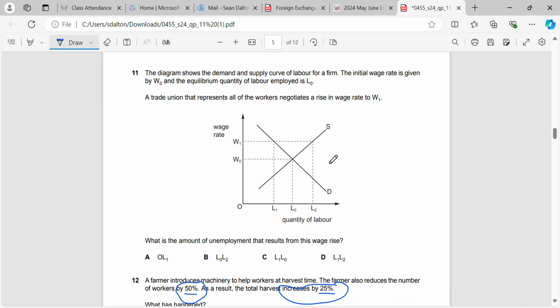Okay, question 11. The diagram shows the demand and supply curve of labor for a firm. The initial wage rate is given by W0, so we're in here, and the equilibrium quantity of labor is L0. A trade union that represents all the workers negotiates a rise in the wage rate to W1. Okay, what is the amount of unemployment that results?